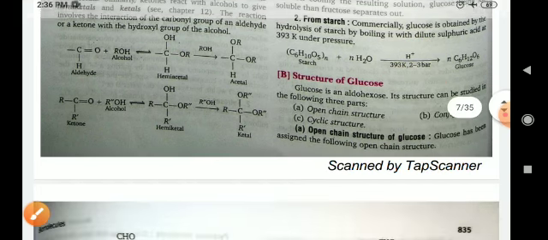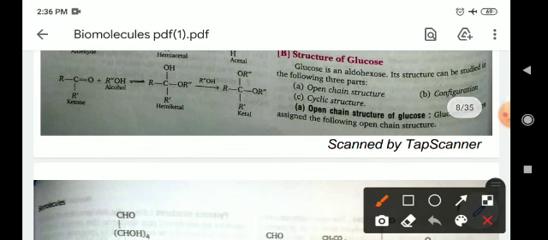molecules. The structure of glucose: as we know, in glucose there is an aldehydic functional group present, so glucose is called an aldohexose, and the structure may be studied as follows: open chain structure, cyclic structure and configuration.